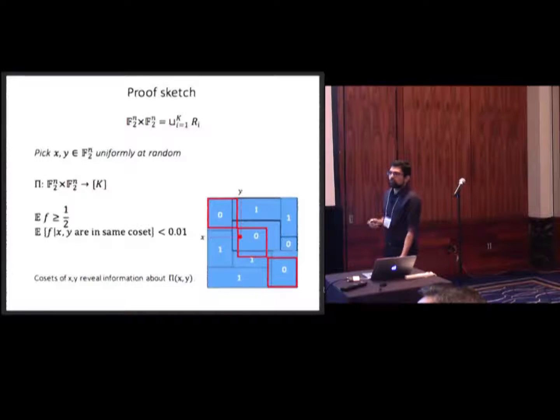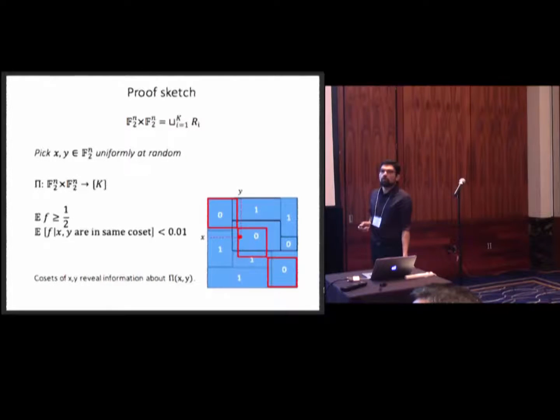So when you find a subspace that has low average, you just immediately found all these other cosets that are in the diagonal, they all have the same low average. And now we know that if we pick points randomly, conditioning on that our point is inside one of these cosets, it gives us information about the protocol, about this random variable.